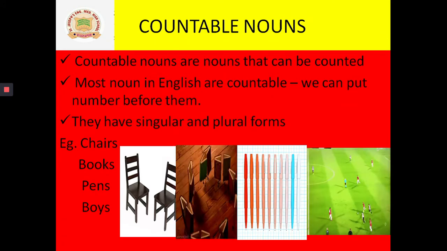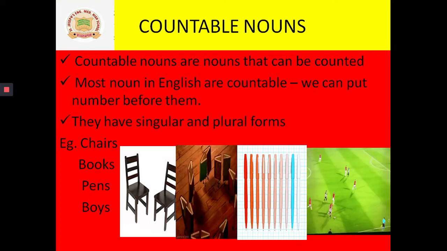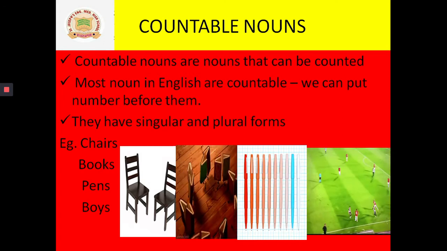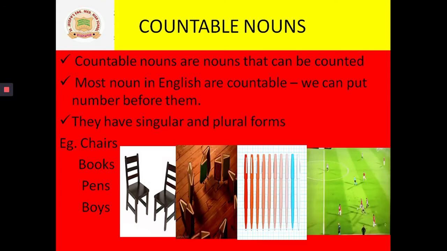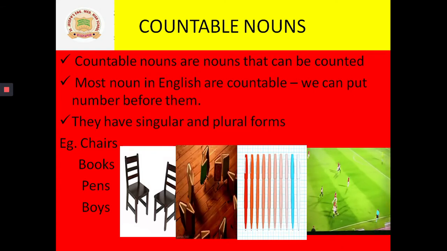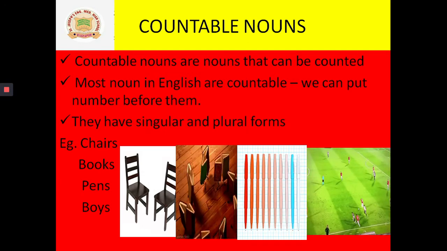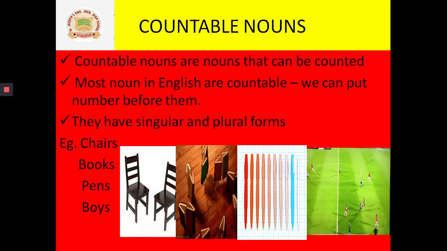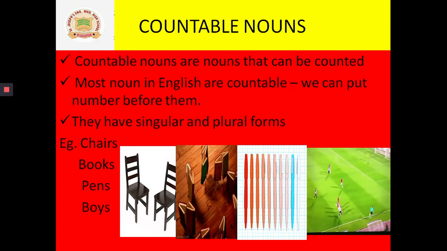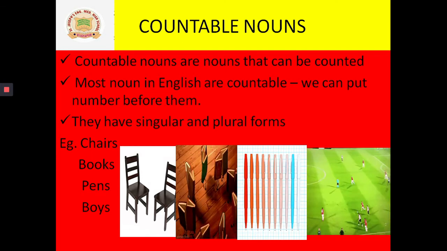And remember, countable nouns can be singular, that means one. One means O-N-E, one. Or plural. Plural means many. For example, if you have one book with you, that's singular, and it is countable.